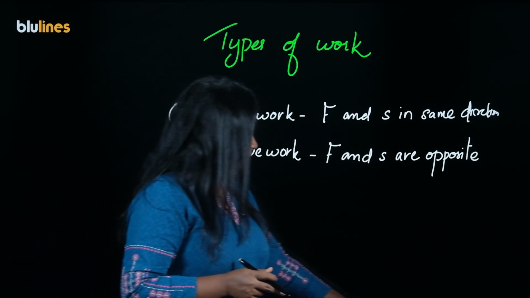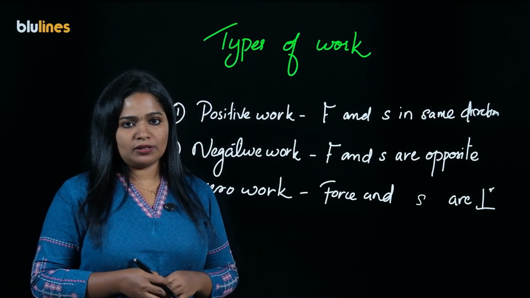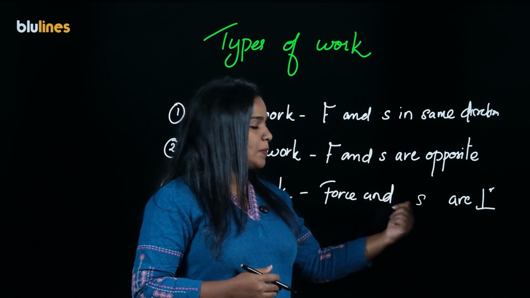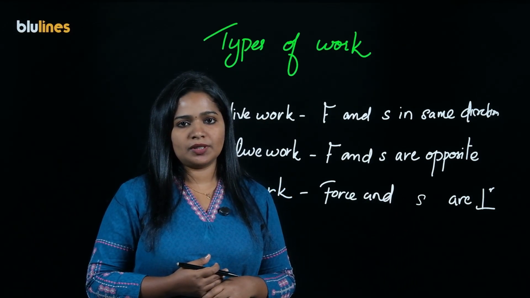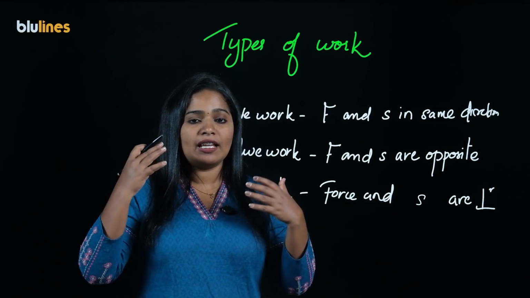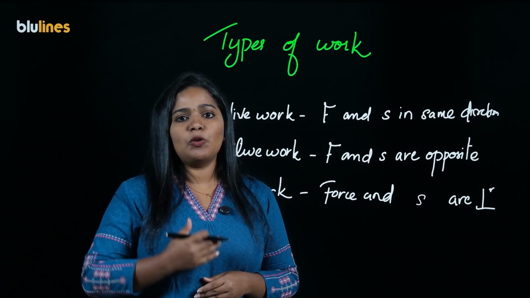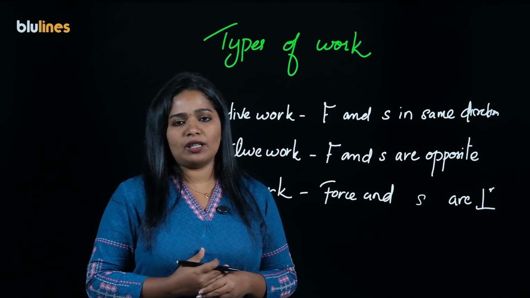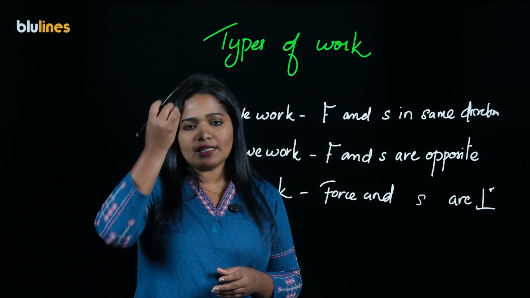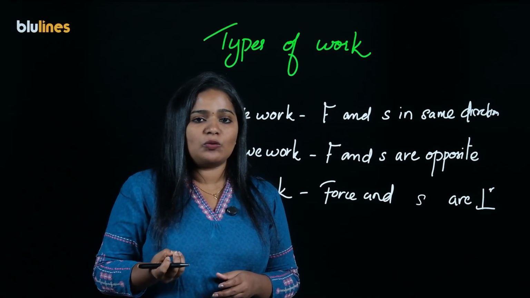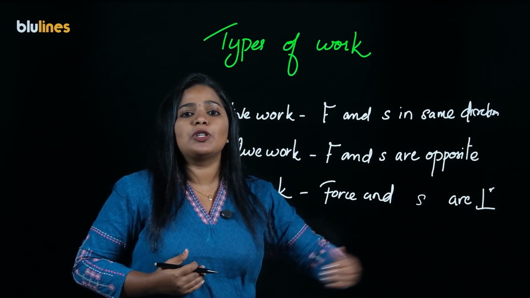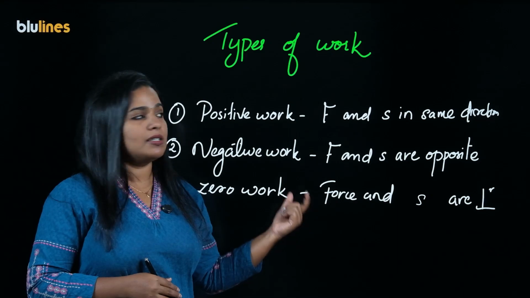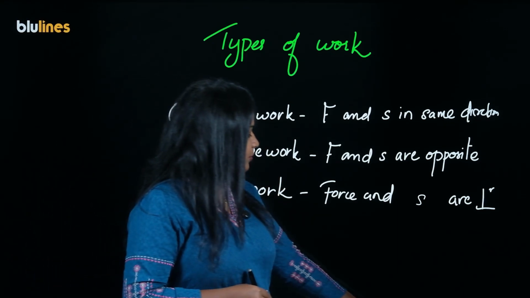And the third one is zero work. What is zero work? In the case of zero work, the force and displacement are perpendicular. Consider a person carrying a load on his head and moving horizontally. What is the work there? It is zero work because the force, that is the gravity, is acting downwards, but the movement is happening perpendicularly. So, there the work done is zero. So, these are the three types of work.